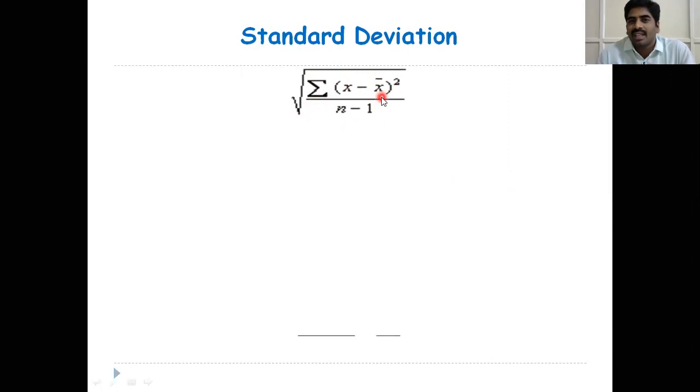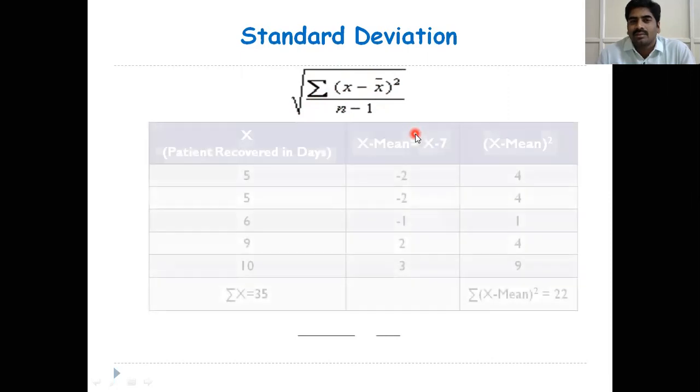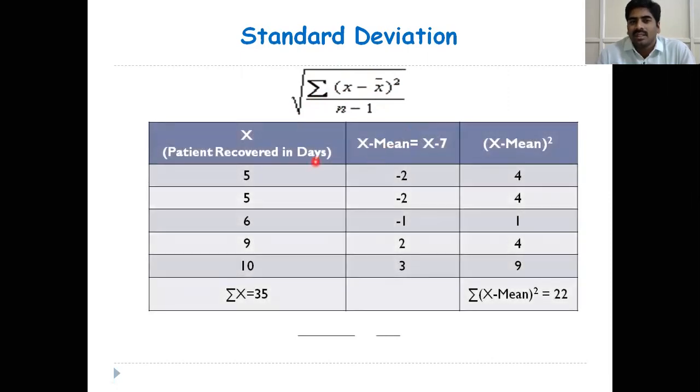X bar is the mean. So this is the example. X is the patient's recovery in days. The first patient recovered in 5 days and the second patient in 5 days. And the last patient recovered in 10 days. The summation of x total is equal to 35. 35 divided by the number of observations: 1, 2, 3, 4, 5 observations are there. 35 by 5, so the mean is equal to 7.